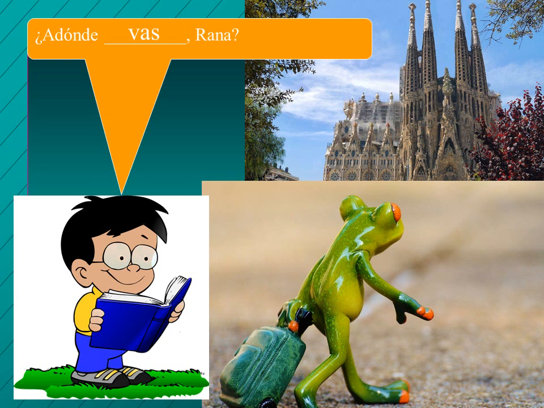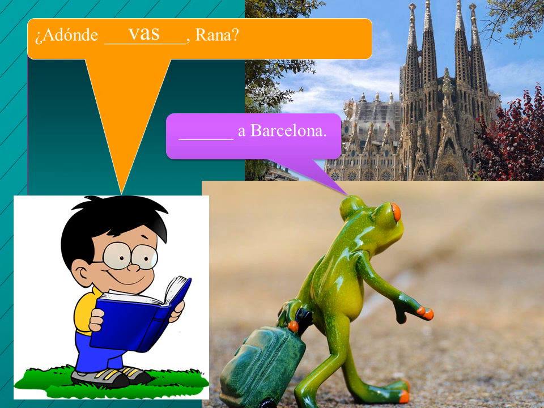I guess he also could say va. If you think they have a formal relationship, he could be using the usted form, but he is calling him Rana by his name, so I think that it probably would use tú. And so the frog answers, blank, a Barcelona. So he's going to Barcelona. There's La Sagrada Familia church in the background. It's a very famous and beautiful church that's not quite finished in Barcelona. So how do you say I'm going? Voy. Voy a Barcelona. I'm going to Barcelona.